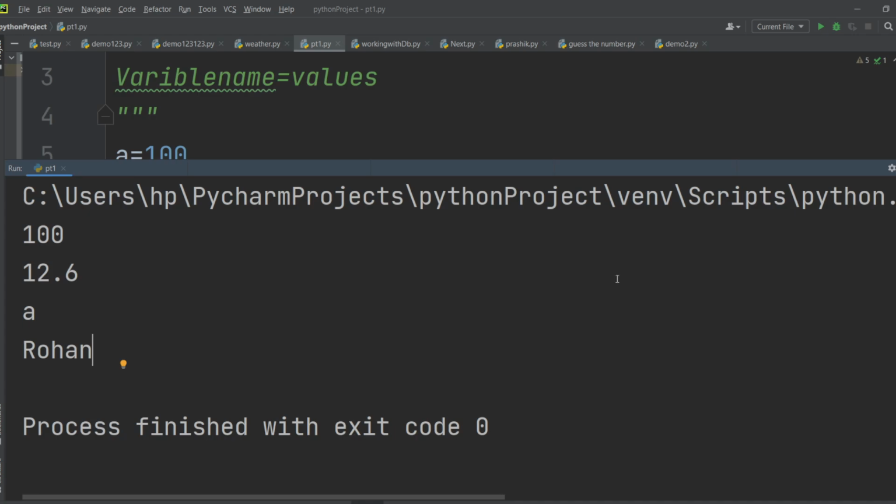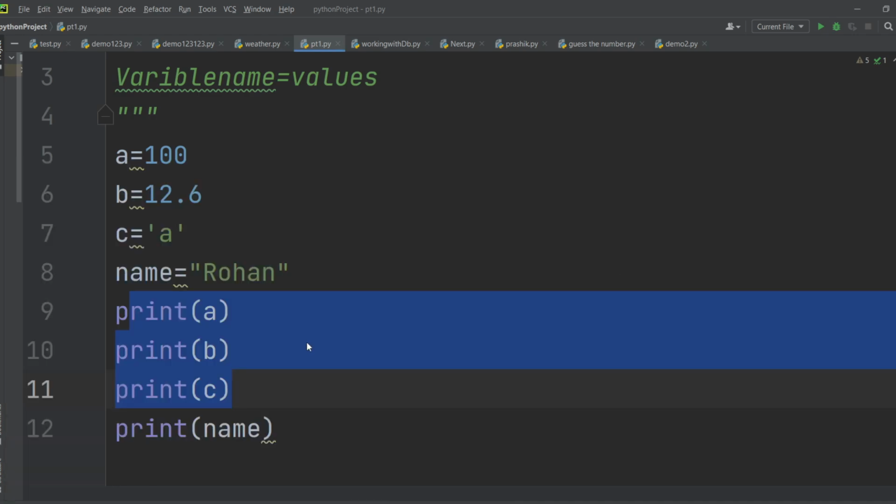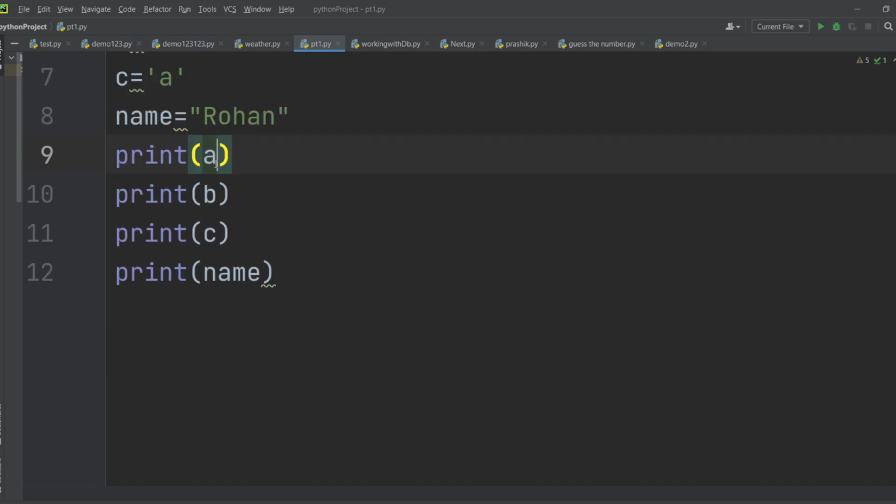Yes, sir. But always remember, it is not like that it doesn't have any type. So in print, I will write type. Here we have one function which is type. So in the print statement, I will write type. Type is a function, and I will open parenthesis, and inside this I will pass a. So I have printed type of a.